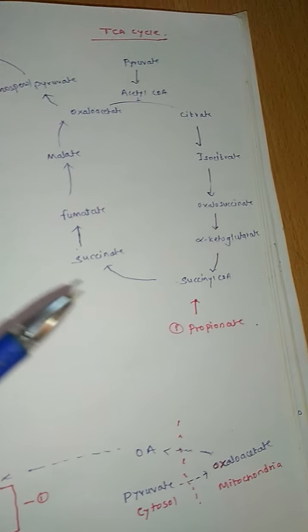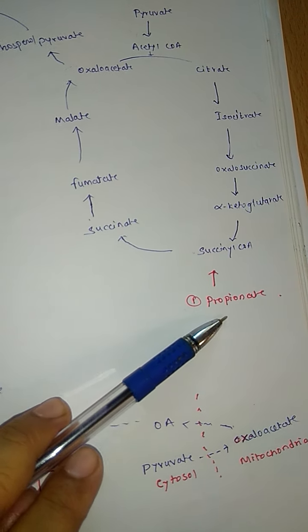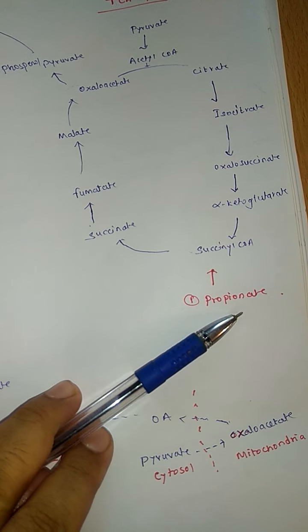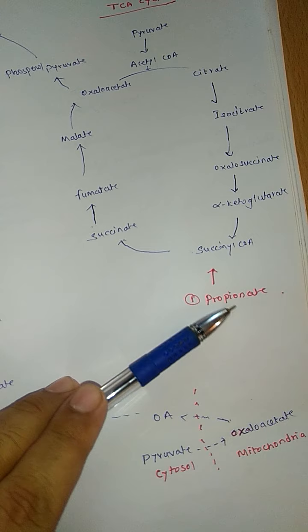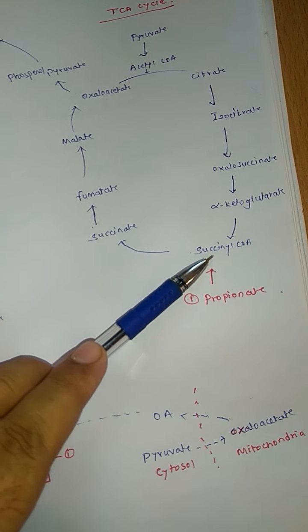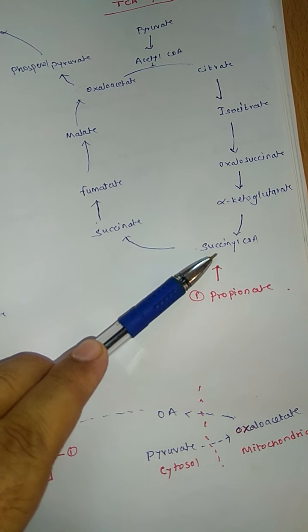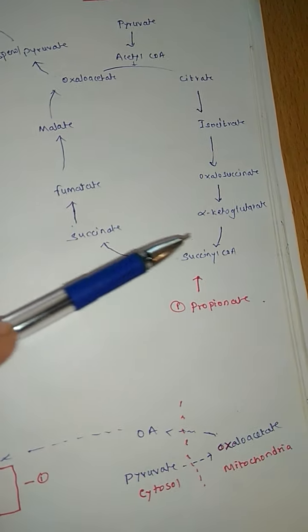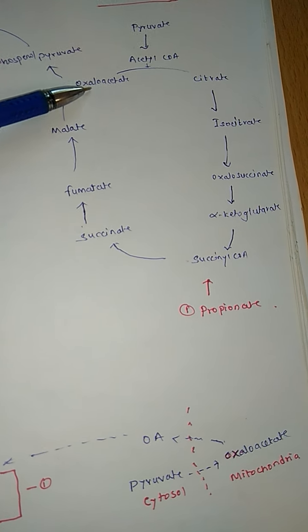Okay, then one more is propionate. Now propionate is a non-carbohydrate compound obtained from fatty acid oxidation. This propionate or propionyl-CoA will get converted into succinyl-CoA. This succinyl-CoA is an intermediate of the TCA cycle. Again it will get converted to oxaloacetate.